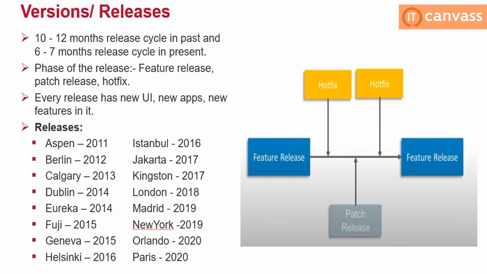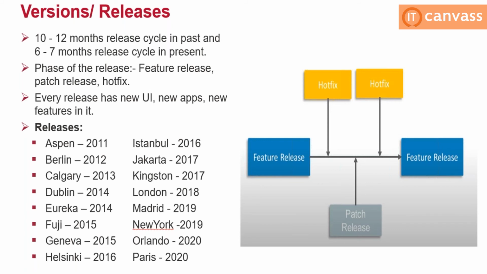Currently we are in 2021, in the Quebec version, Q letter. Paris was designed in 2020, and after that L, M, N, O, P, Q. Next is Quebec, and the next upcoming version is Rome, R letter. Currently most of the clients are still at Orlando or Paris, but Quebec has already been released, so they can upgrade to it. So these are the different processes.